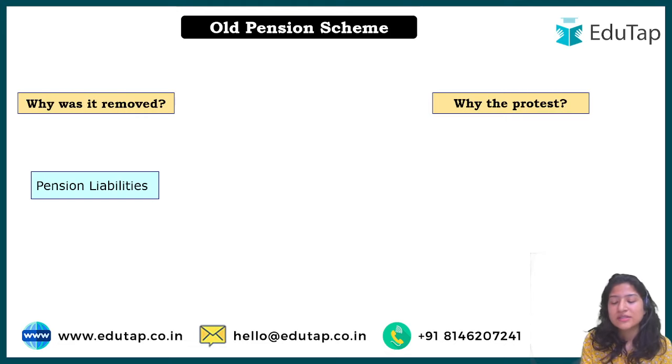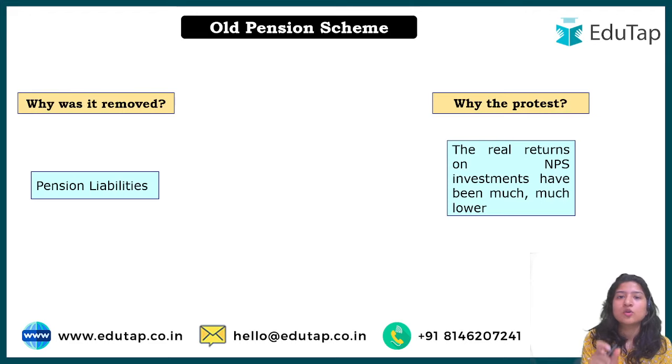And why was there the protest? Because, of course, the people who initially joined the institute, many of the aspirants have this aim of working with the government to serve the nation, or whatever reason it can be, that depends from person to person. But of course, at that time, the perks they were given by the government as an attraction, whatever the government promised at that time, that these are the benefits you are going to get if you work with us, now it was like they're not getting that benefit. It is a little bit of betrayal, you can say, a kind of betrayal.